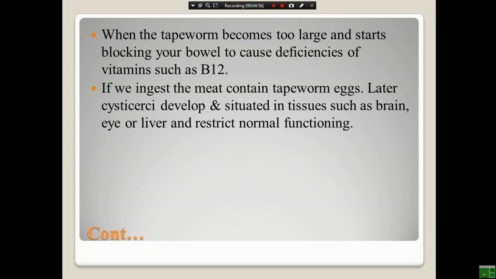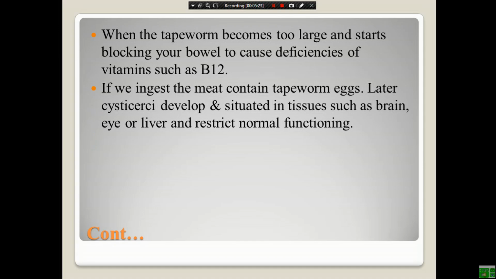When the tapeworm becomes too large and starts blocking your bowel, it can cause deficiency of vitamins such as vitamin B12. If we ingest meat containing tapeworm eggs, later cysticerci develop and are situated in tissues such as the brain, eye, or liver, and they can restrict the normal functions of the organs.